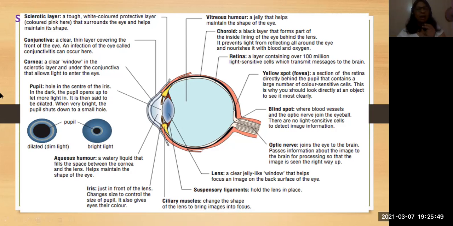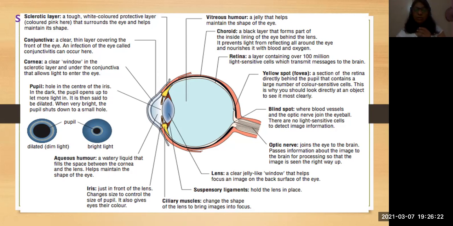Okay, and coming to the next part, the pupil. The pupil is a hole. Actually, it is called a hole in the center of the iris. The iris is important to control the size of the pupil. This iris is in front of the lens, and it changes to control the size of the pupil.